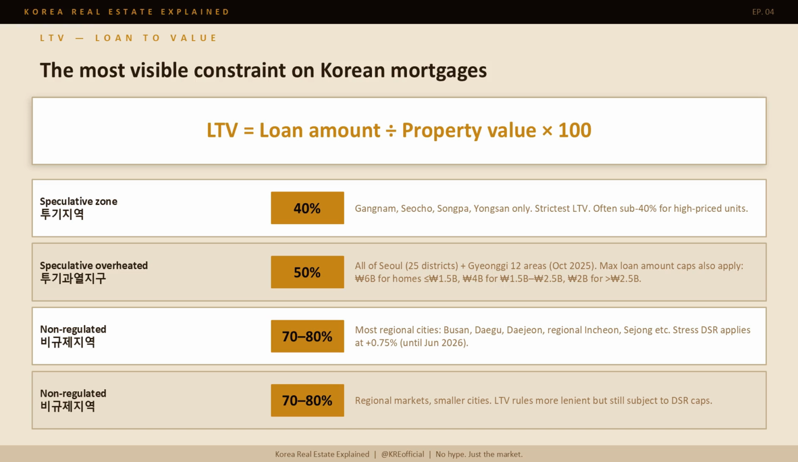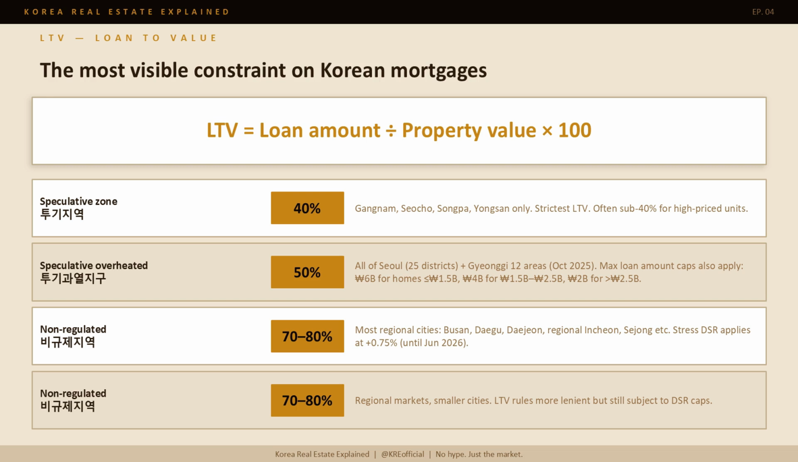LTV, loan to value. The most visible constraint. The formula, loan amount divided by property value multiplied by 100. 3 tiers as of 2025. Speculative zones, Tugijeog, Gangnam, Seocho, Songpa, and Yongsan only. LTV capped at 40%, the tightest restriction in the system, often effectively less for high-priced units. Speculative overheated zones, Tugigwayoljigu, now covers all 25 Seoul districts plus 12 Gyeonggi areas following the October 2025 policy.